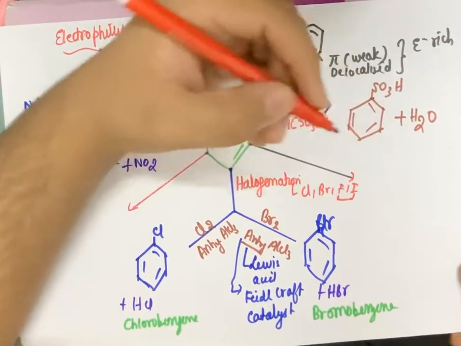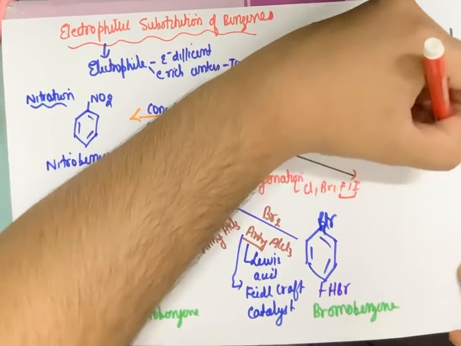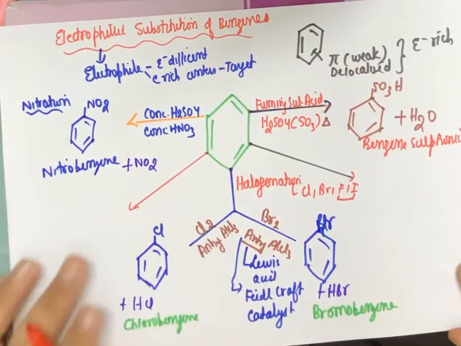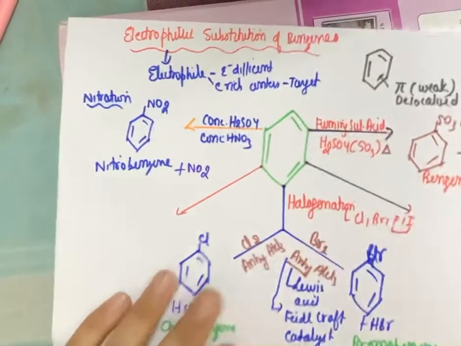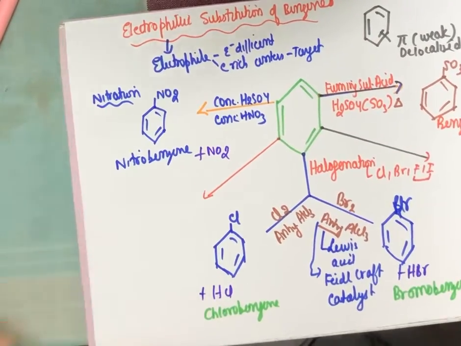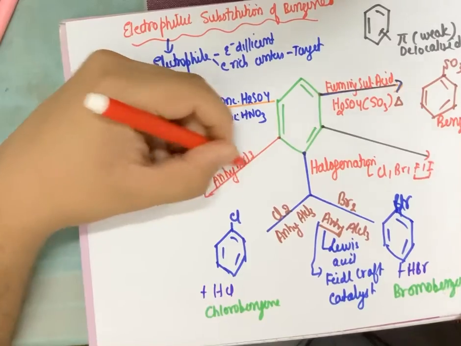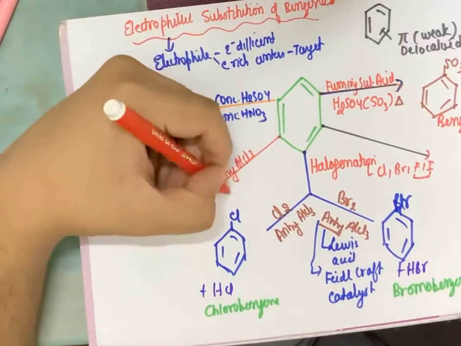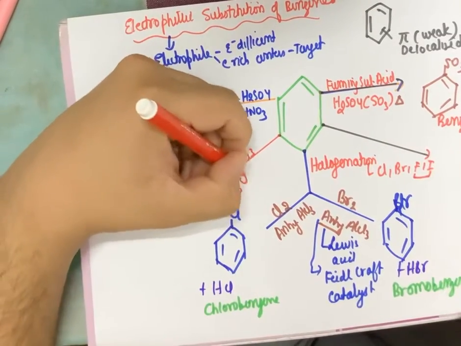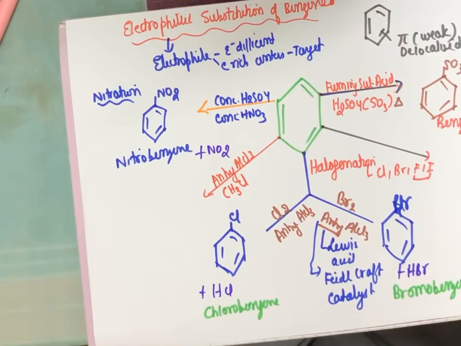Alkylation means I am introducing an alkyl group. Benzene sulfonic acid. This is the IUPAC name. So again, coming back to alkylation, I am introducing an alkyl group to the benzene. Alkyl group means alkane minus one, so the methyl group is CH3, the ethyl group is C2H5. So in the benzene, I am reacting directly with anhydrous AlCl3, which is the Friedel-Crafts catalyst, along with the alkyl group I want to introduce as a halide, an alkyl halide. So if I want to introduce the methyl group, I will write it as CH3Cl, or CH3Br. So I will introduce an alkyl group by an alkyl halide.